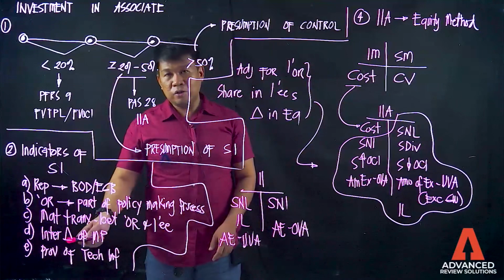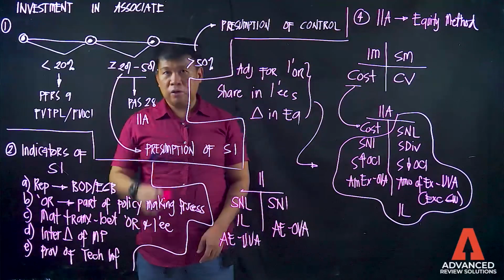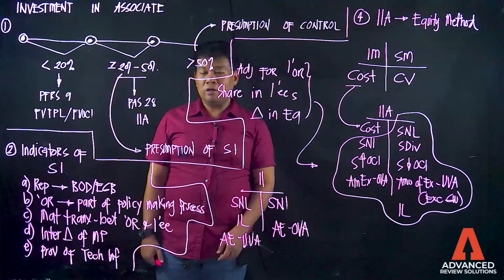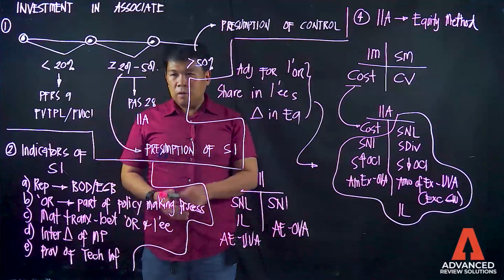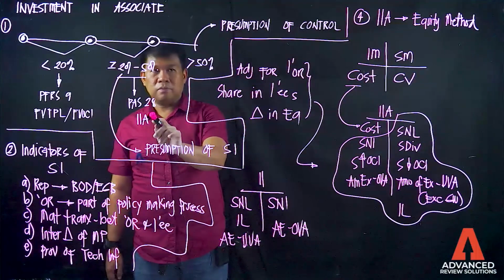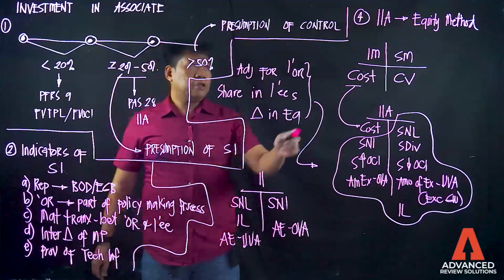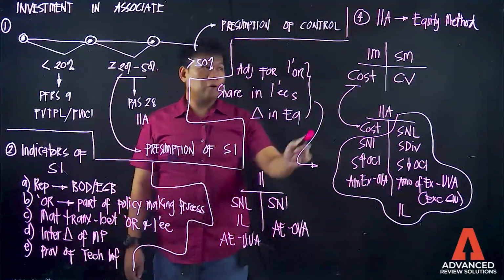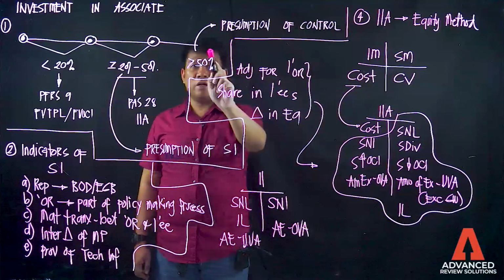And there is an interchange of managerial personnel or there is a provision of technical information. Yan po yun. Pag yan ay na-classify na under investment in associate, gagamit na yan ng tinatawag na equity method of accounting. Pero bago tayo pumunta dito, pag-usapan natin naman ito.